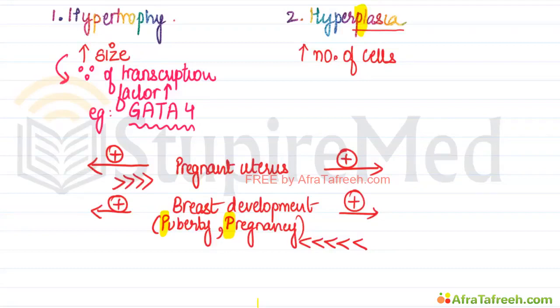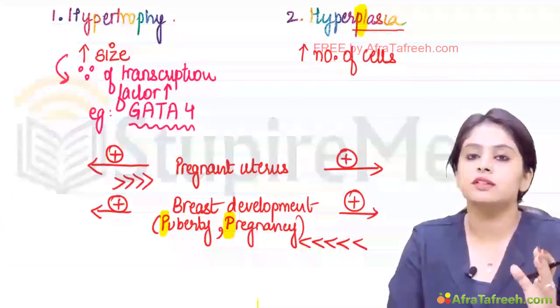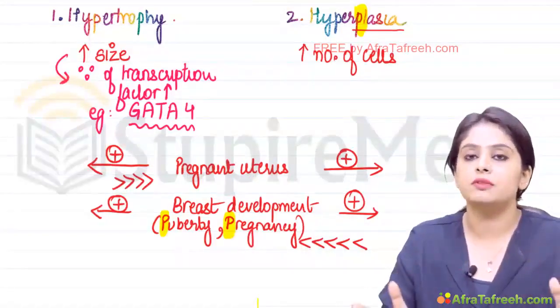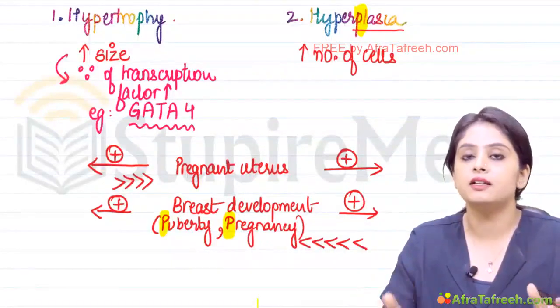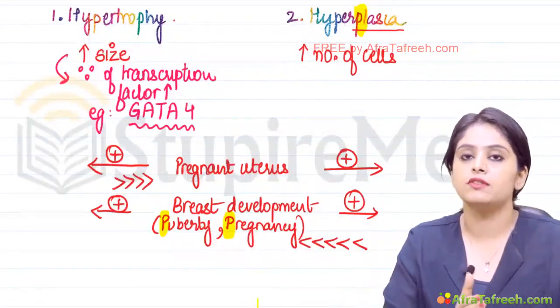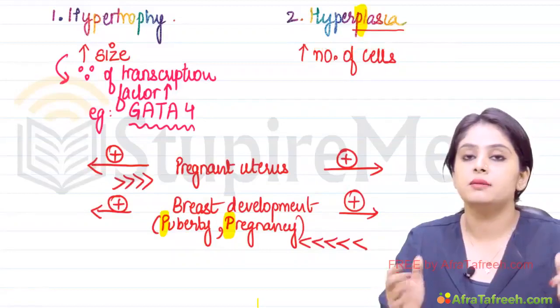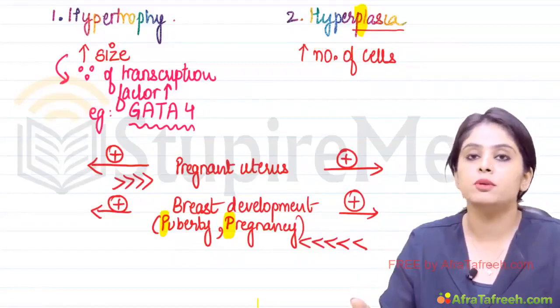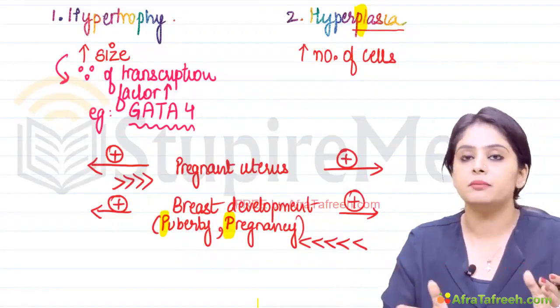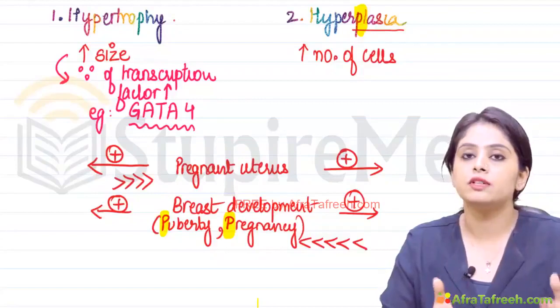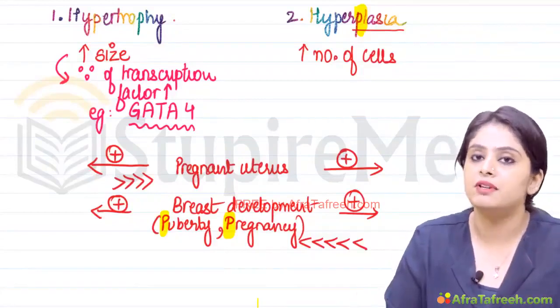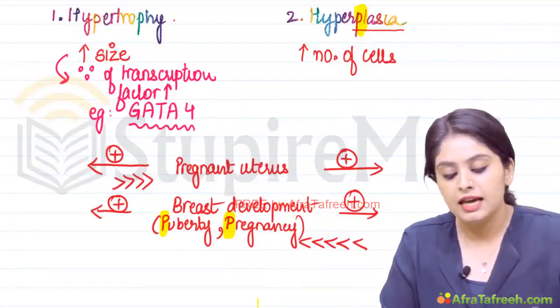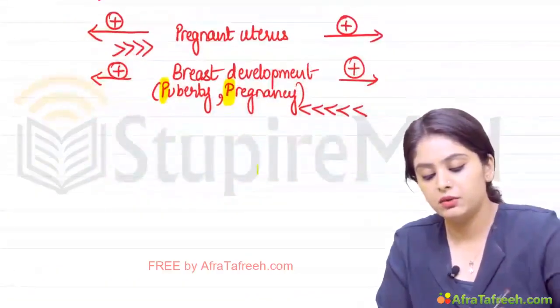So these are two important questions we did, gravid uterus and breast. These are common examples. If you have to select any one, for gravid uterus, hypertrophy. For breast development in P for pregnancy, P for puberty, it will be P for plasia, that is hyperplasia. Now that we've done the common examples, let's go on to a list of the individual examples that these adaptive mechanisms carry. Hypertrophy examples that you need to know.